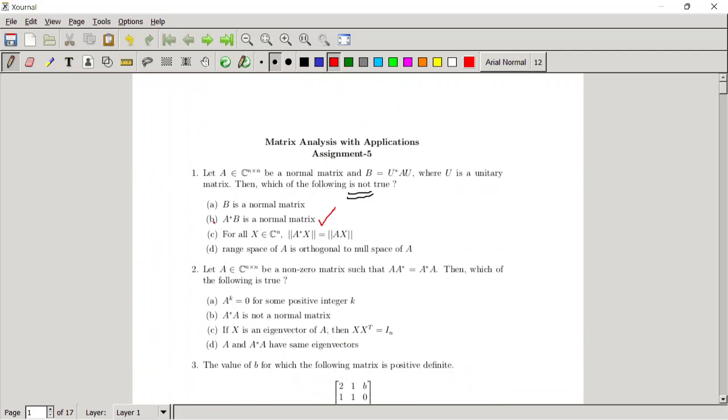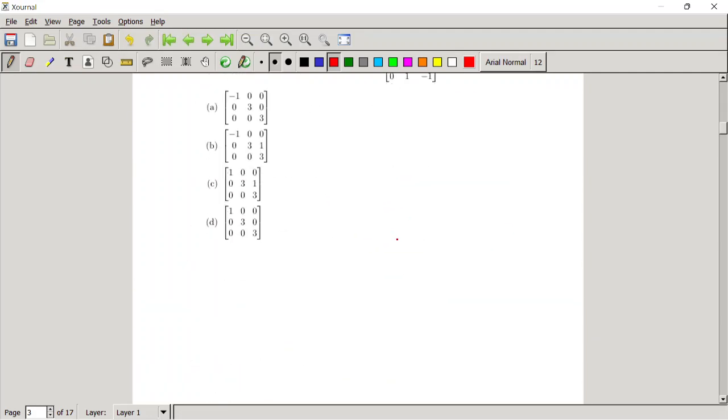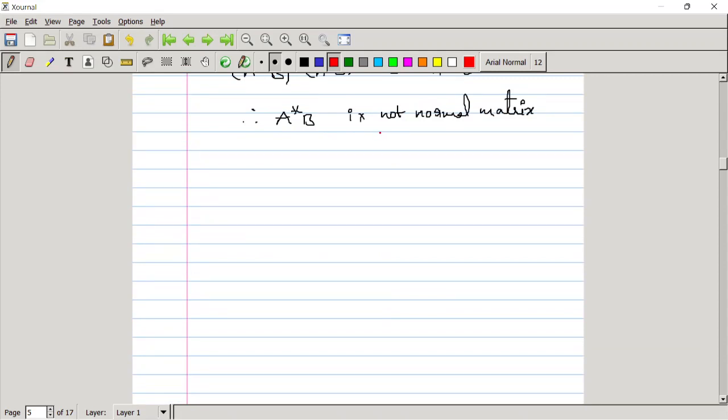The third option is: for all x belongs to C power n, norm of A star x equal to norm of Ax. This is a true statement. I'll explain how to check. So let x belong to C power n. We have to check whether norm of A star x equals norm of Ax or not.